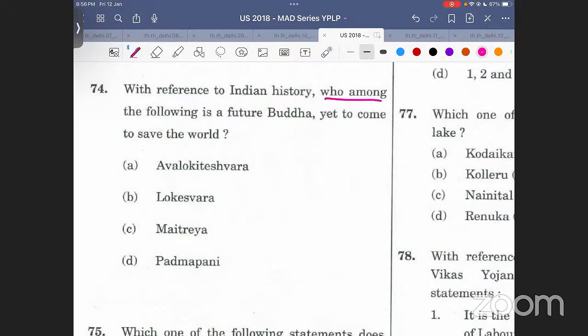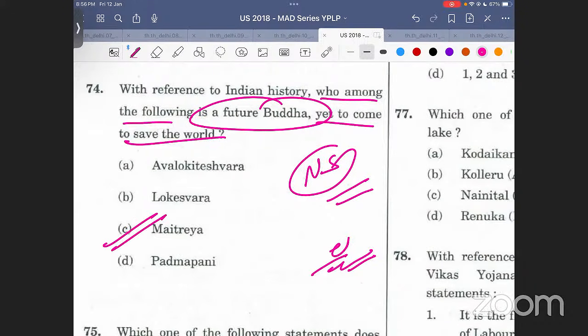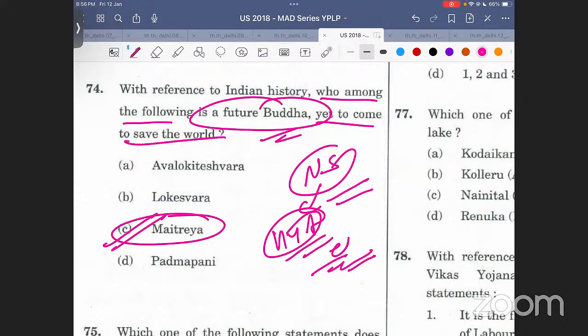With reference to Indian history, who among the following is a future Buddha yet to come and save the world? I have specifically said Nitin Singhania, and which chapters you have to read. This was specifically told in yesterday's lecture, right? I told you about this yesterday. So here the answer will be Maitreya. Simple. In Nitin Singhania, the chapters I mentioned in yesterday's lecture, if you have not watched it, do watch it. Otherwise you'll keep reading the whole of Nitin Singhania. In the high yielding area of Nitin Singhania, I specifically said that Jainism and Buddhism is an important chapter. The question is sourced from there, given as it is. Read it and you will be done with it.